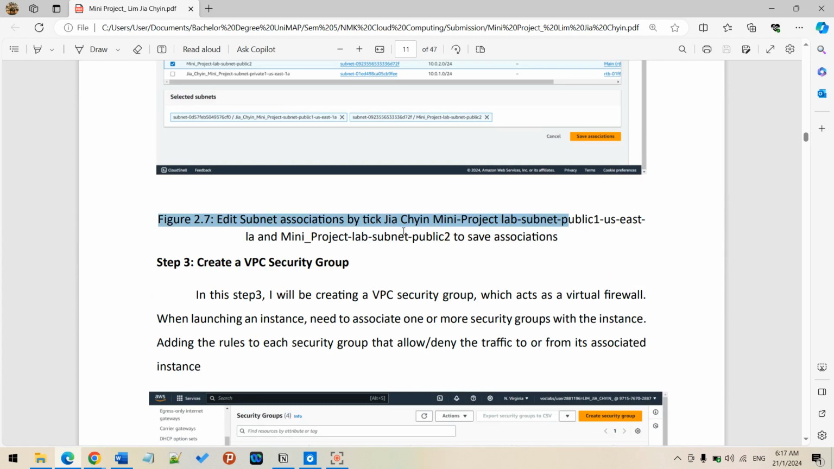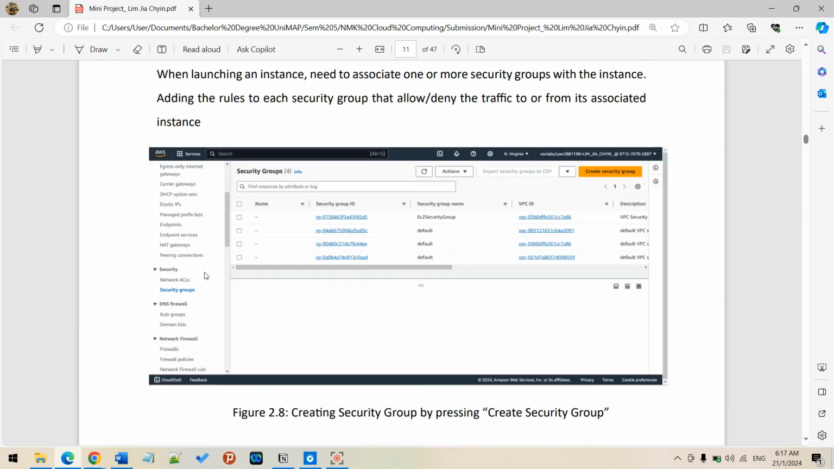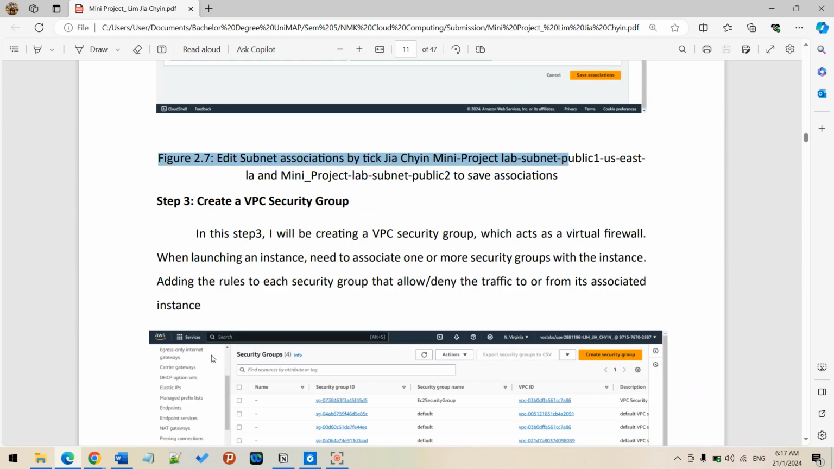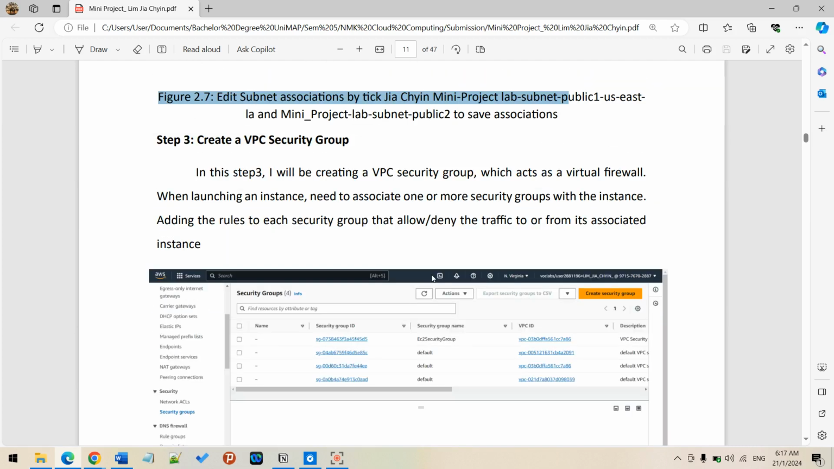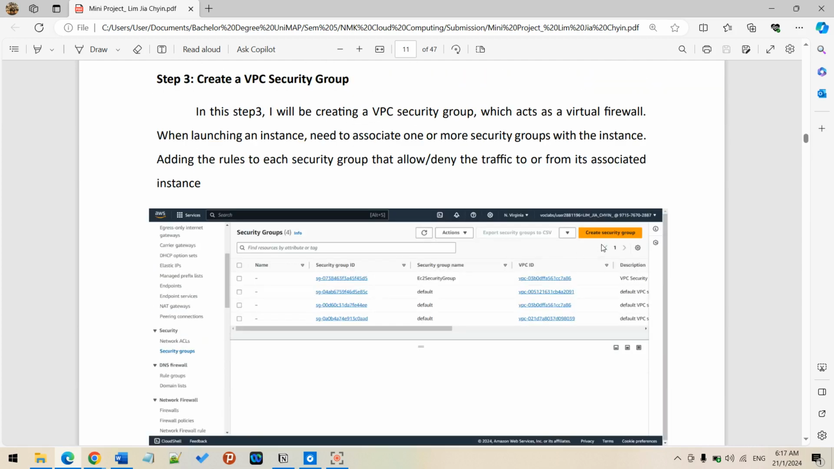After this I will be creating the security group. It's also under VPC, but it's not under the configuration services. The security group acts as a virtual firewall. We also call it an internal firewall. When launching instances, we need to associate a security group with the instances, so we can allow or deny the traffic. For the security group, we press security group and create it with the yellow button.